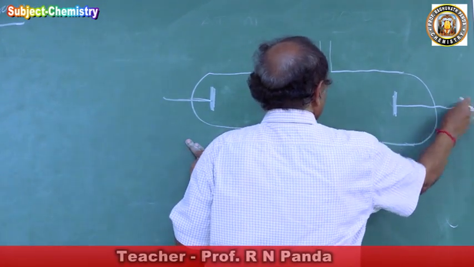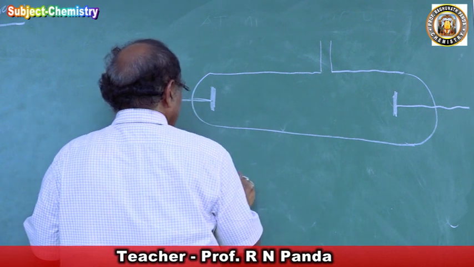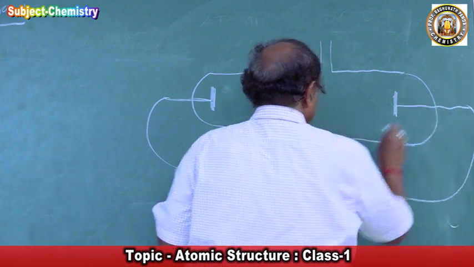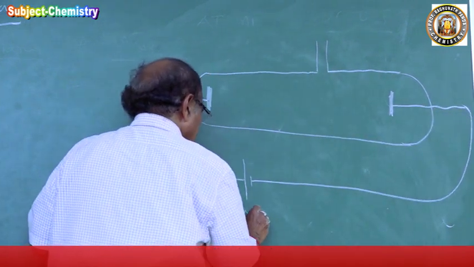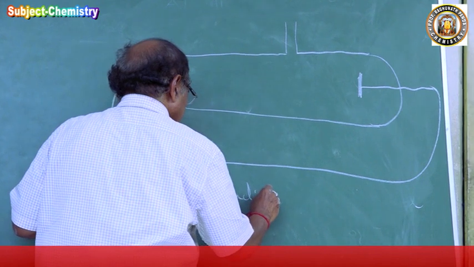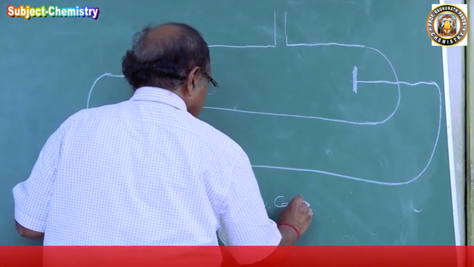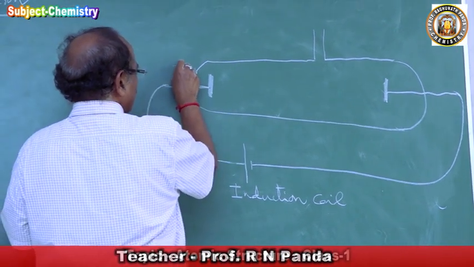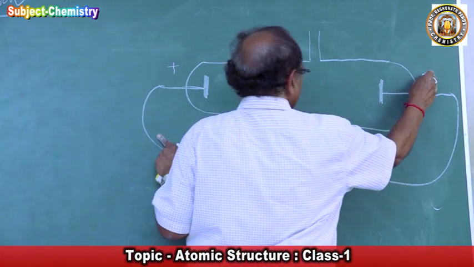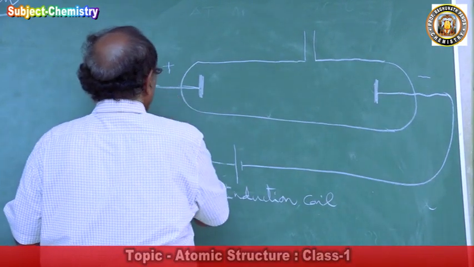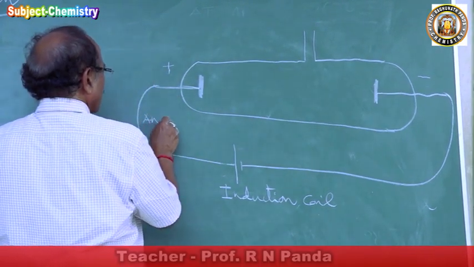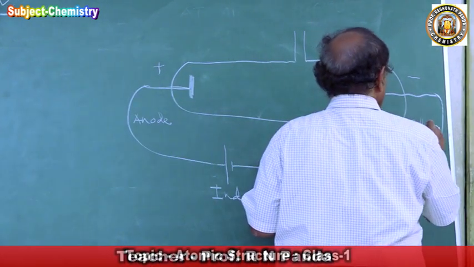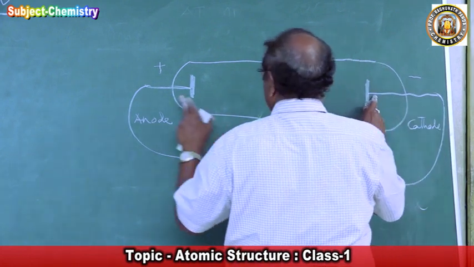The two electrodes were connected to an induction coil, where a high voltage of electricity is generated. This is a positively charged electrode, and this is the negatively charged electrode. The positively charged electrode is called the anode, and the negatively charged electrode is called the cathode. They took metallic electrodes.